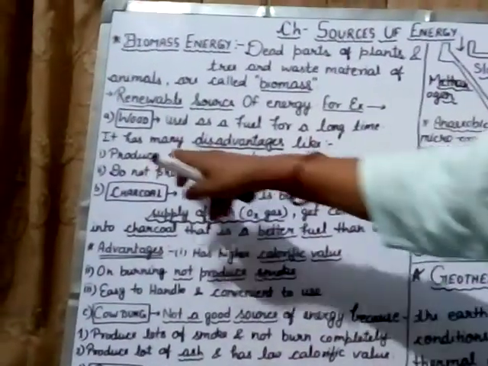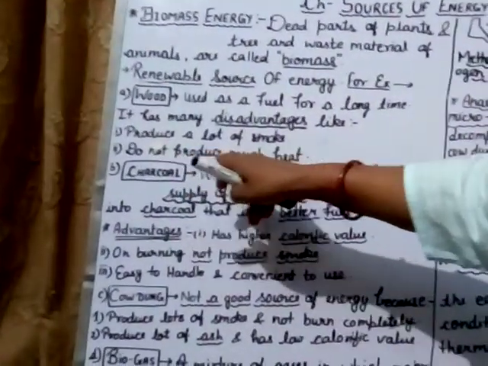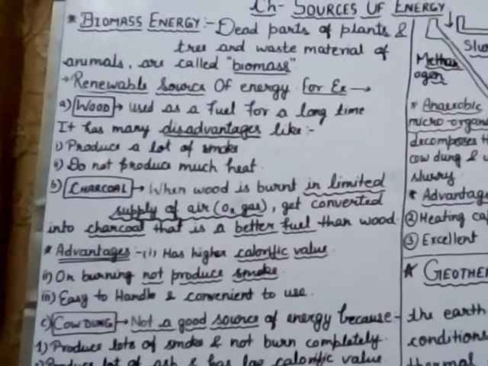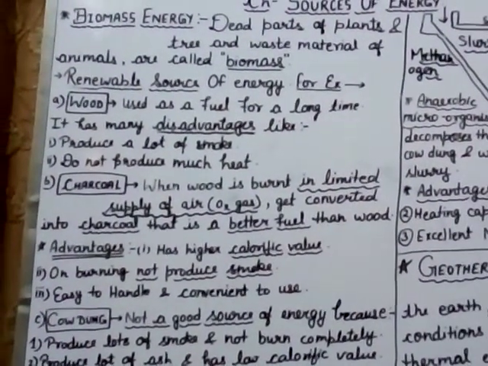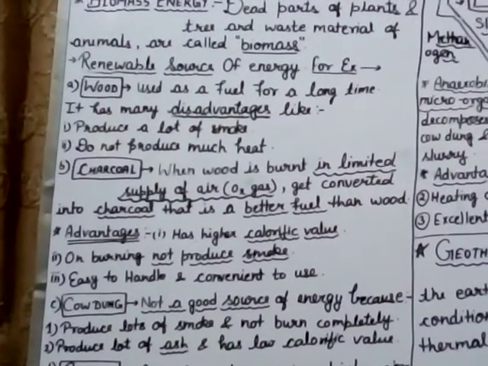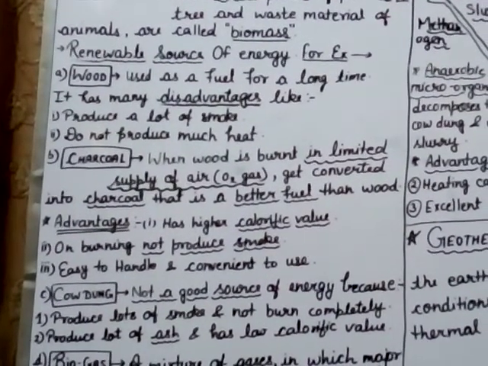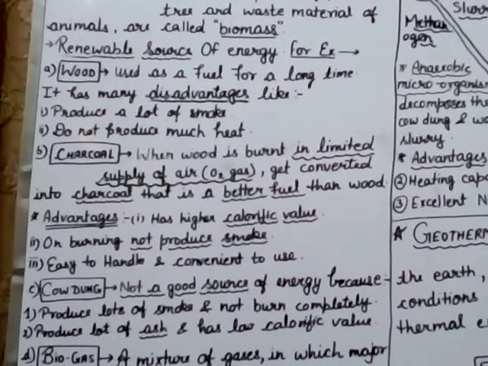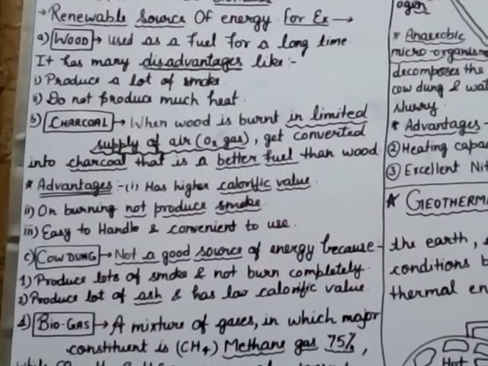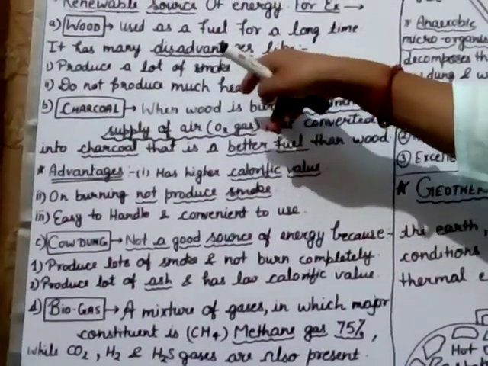What are they? First one, it produces lots of smoke, and second one, it does not produce as much heat as we require. As you know, Shri Narendra Modi, our Prime Minister, created a program, the Ujjwala Gas Yojana, for village women, so that they do not suffer from this smoke problem and are protected from the many diseases caused by this smoke.